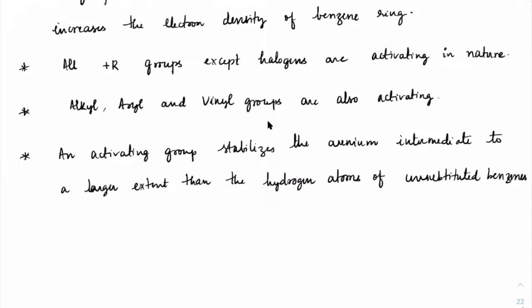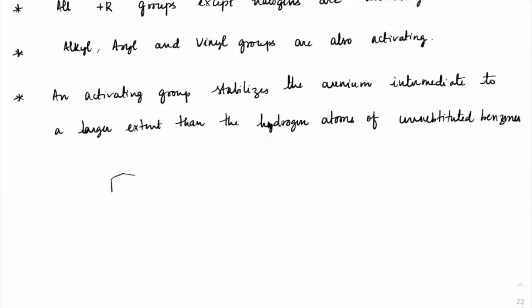Okay, which meant, suppose we take a group like OH, and this is how the structure is, phenol.